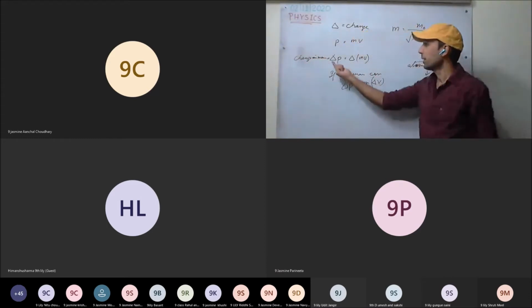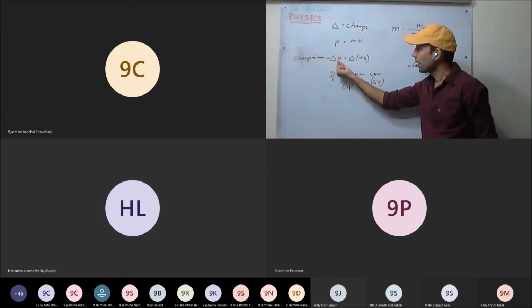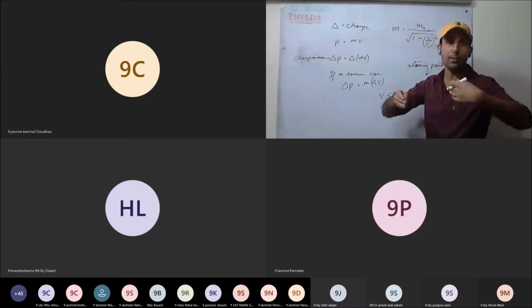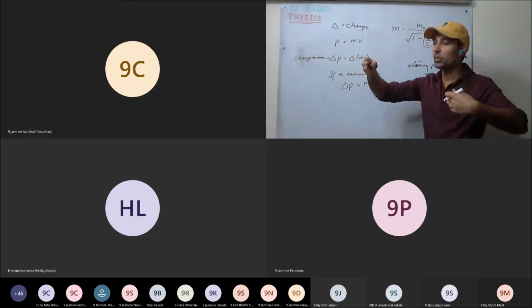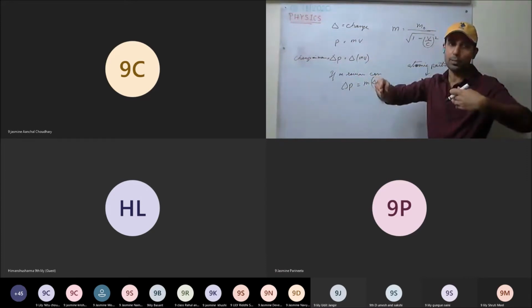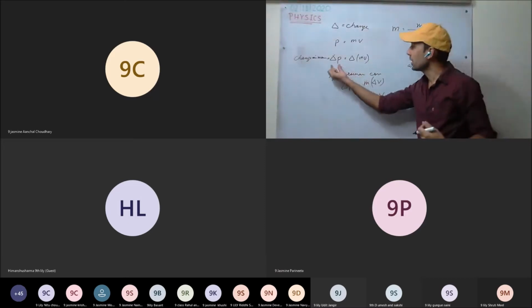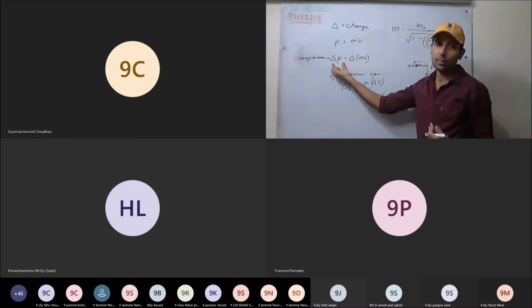Delta p means momentum is changing. Initially some momentum was there, after some time there was some other momentum. We subtract the initial from the final, and that change is delta p.